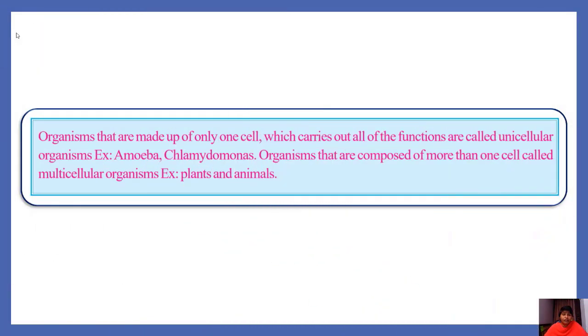Organisms that are made up of only one cell which carries out all the functions are called unicellular organisms. Examples are amoeba, chlamydomonas, paramecium, euglena, etc. Organisms composed of more than one cell are called multicellular organisms. Plants, animals, and we human beings are also multicellular organisms.